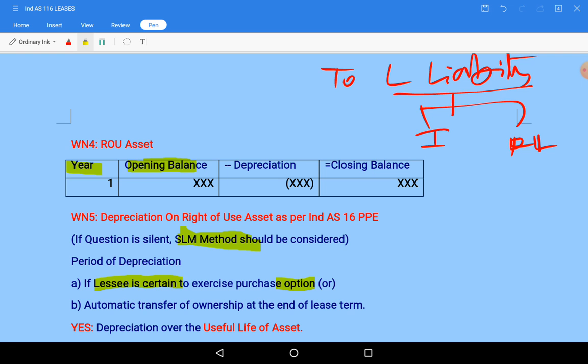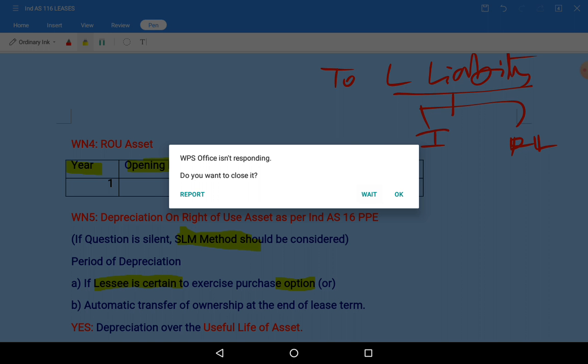On the basis of the useful life of the asset. Otherwise, the asset will be depreciated not on the basis of the asset's useful life. Suppose the lease term is 3 years. If the purchase option is exercised, depreciation will be over the 5 years asset life.